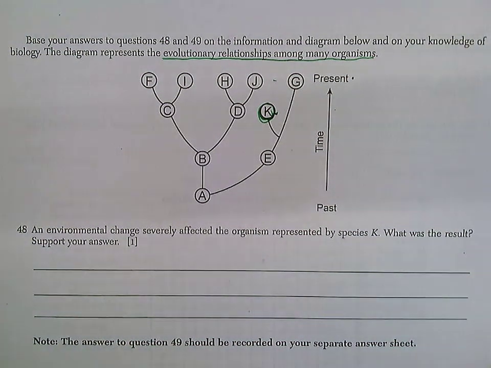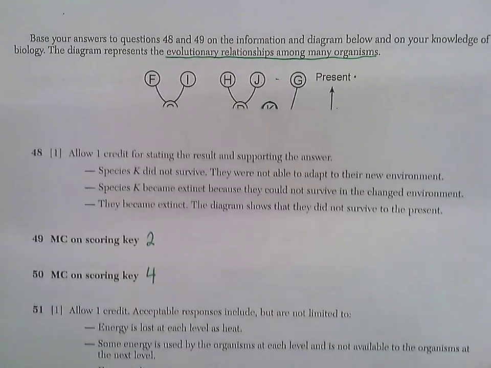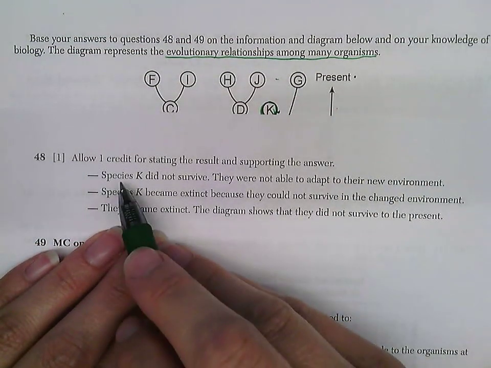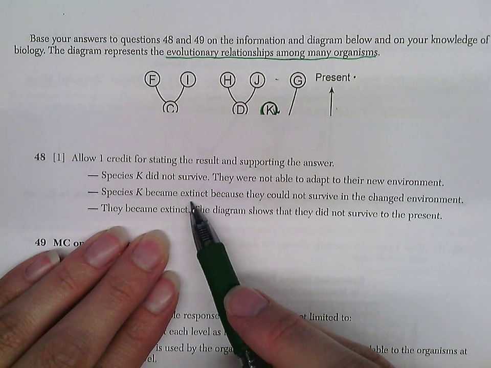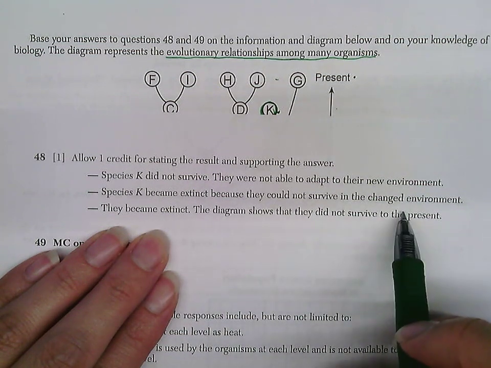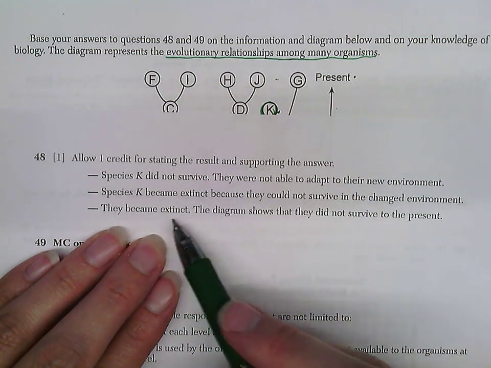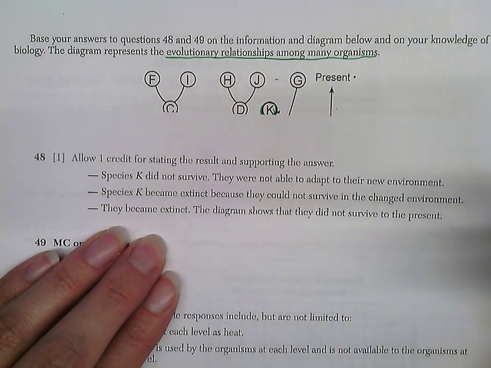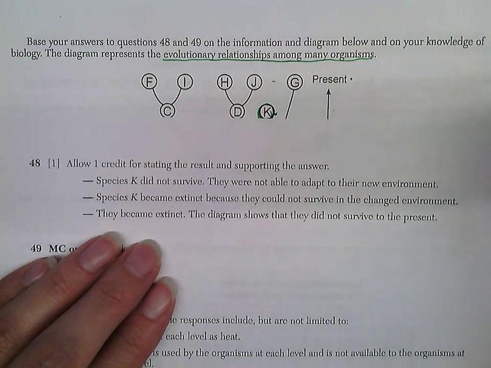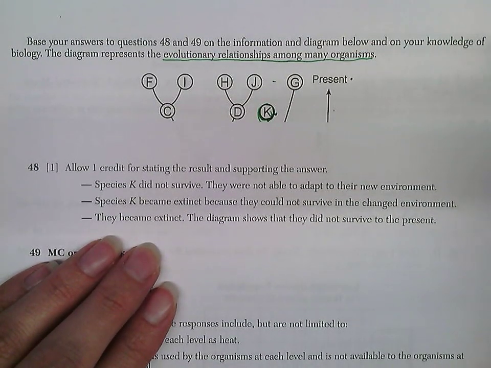So we could say species K was not able to adjust to the changes and it did not survive, which caused it to go extinct. So that is basically what the answers here say. So species K did not survive, they were not able to adapt. Species K became extinct because they could not survive in the changed environment. They became extinct. The diagram shows that they did not survive to the present. So any of those, as long as you're telling me extinction happened or not surviving happened, that's what we're looking for in that answer.